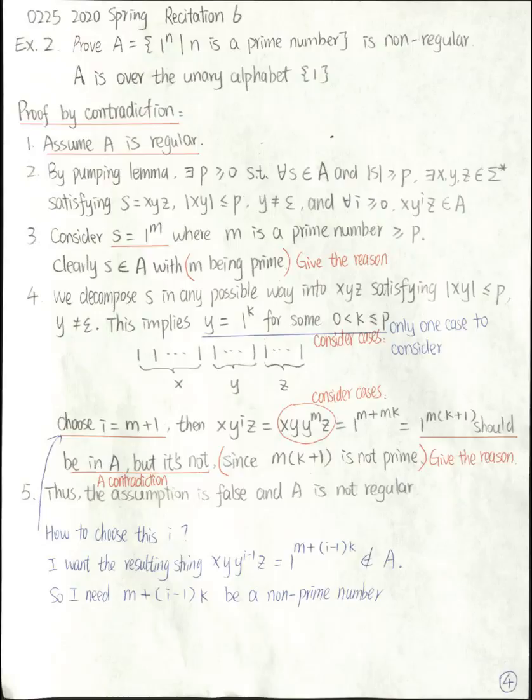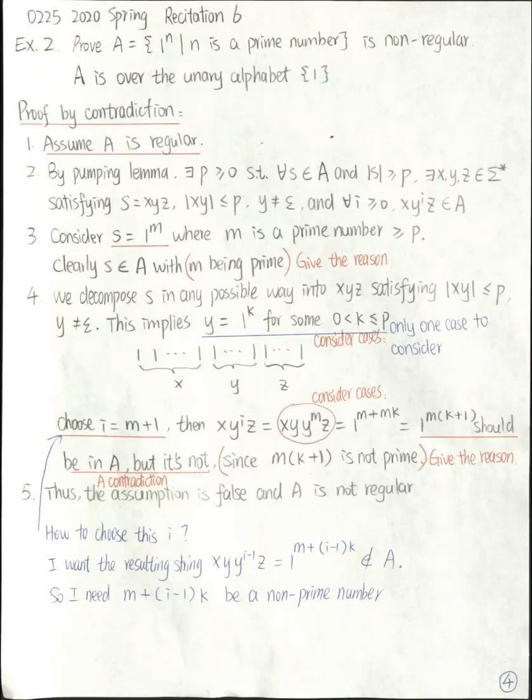Now I choose my S to be 1 to the m. That means I have m copies of 1s. But this m needs to be expressed in terms of p. So the property of m is that it is a prime number, and m is greater than or equal to p.